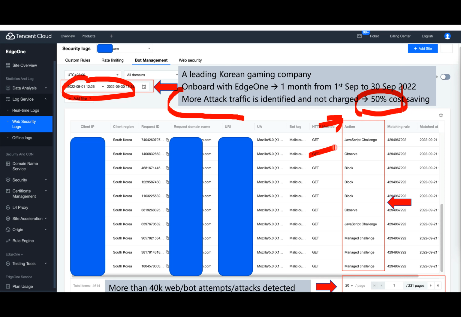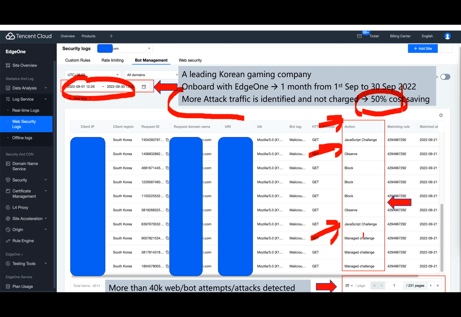And in terms of how we deal with malicious bots and malicious traffic, sometimes we send them a JavaScript challenge. Basically, we insert JavaScript into the HTTP response message, and if the browser is able to execute it, then we think they passed the challenge and we allow the traffic to pass. If not, we block them.